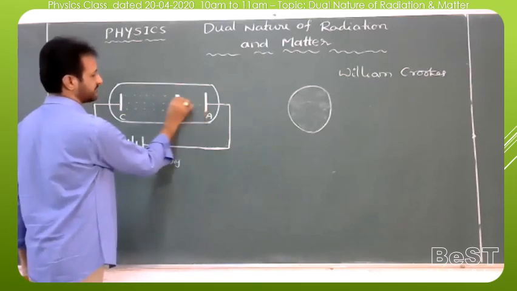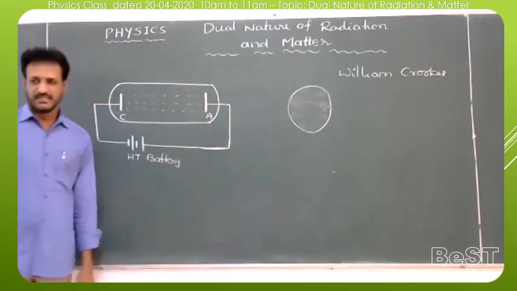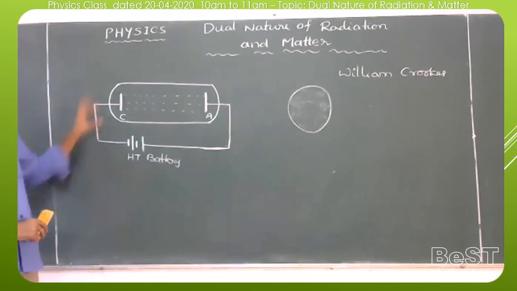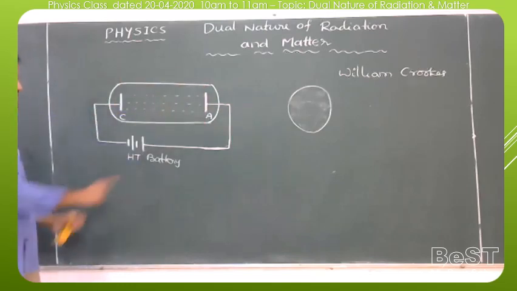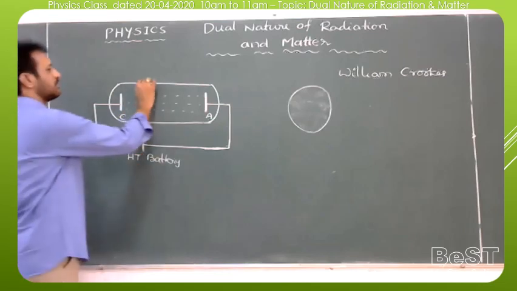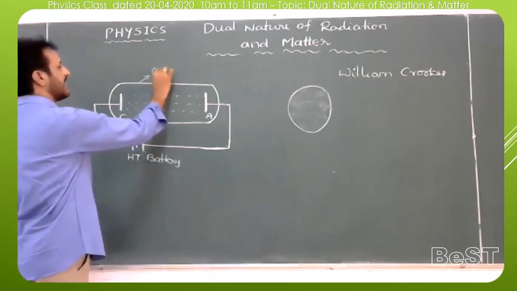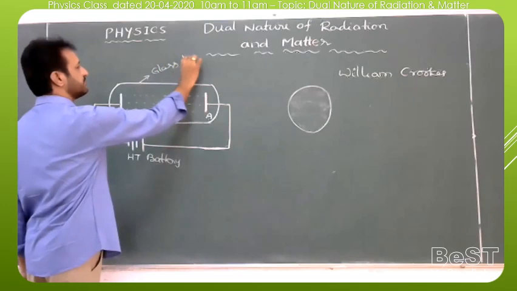In this diagram, on the left side C is the cathode and A is the anode, with a high tension battery, and the whole tube is made of glass.